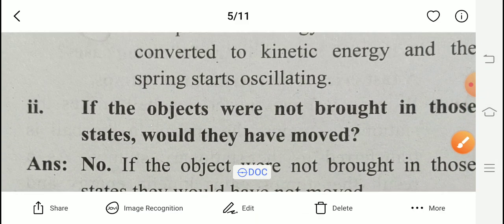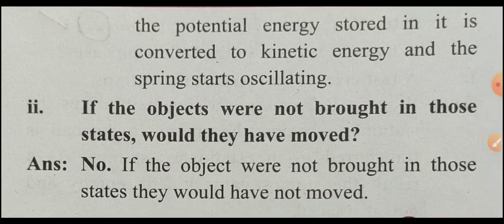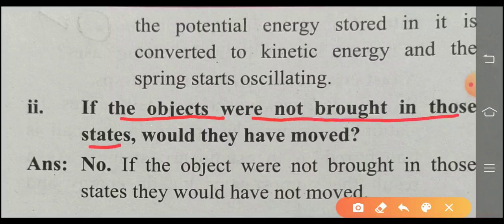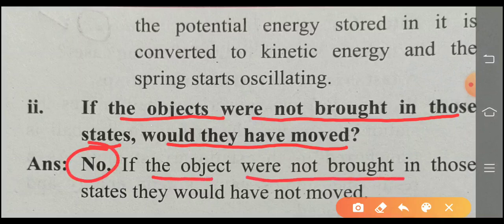Those are the three examples. Now, one more option is given for us: if the objects were not brought in those states, would they have moved? The answer is no. If the objects were not brought in those states, they would not have moved.